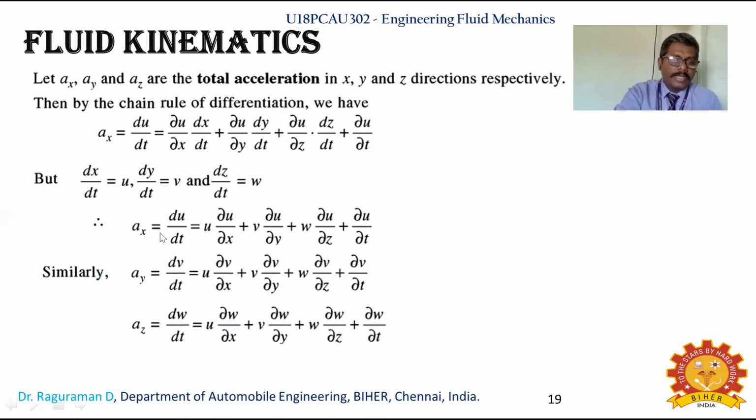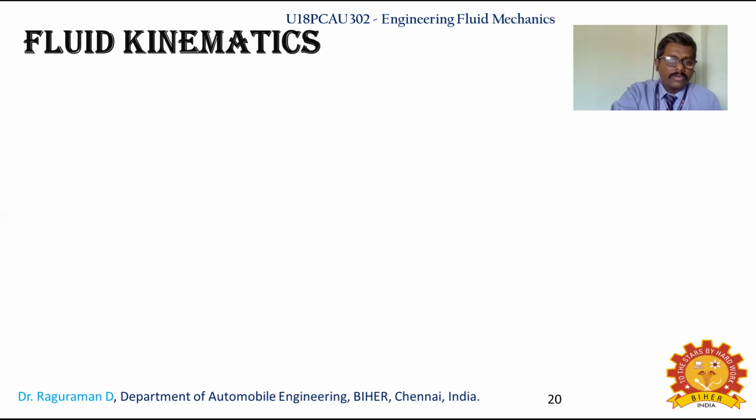Similarly, you can write for ay and az. The only difference is that instead of u, you will have v. Similarly, in the case of the z-axis, you will have the w velocity. That is the respective velocity for the z-axis. So you similarly get the acceleration in x, y and z.